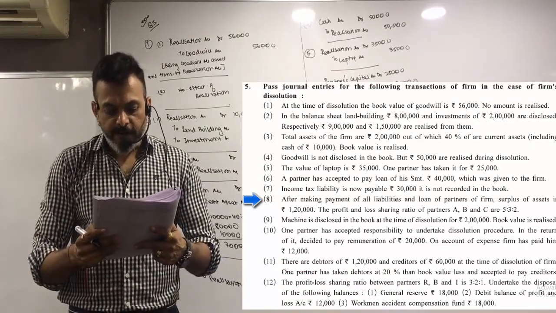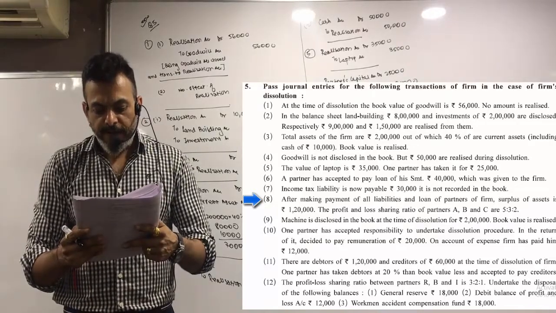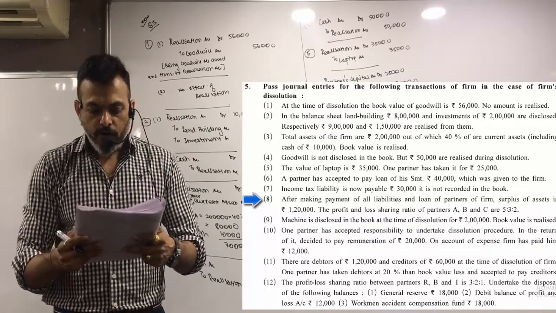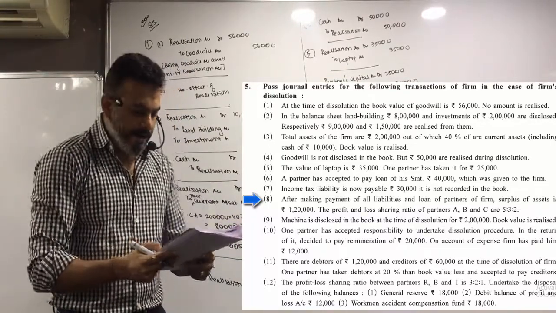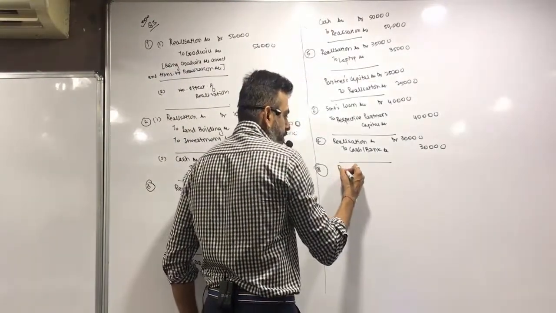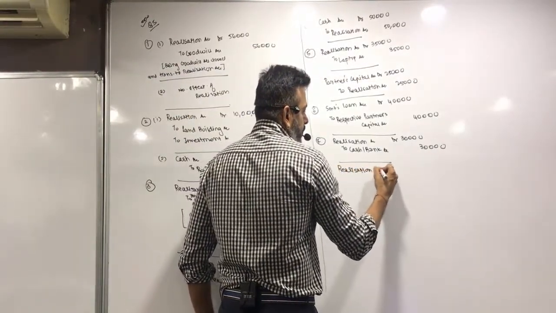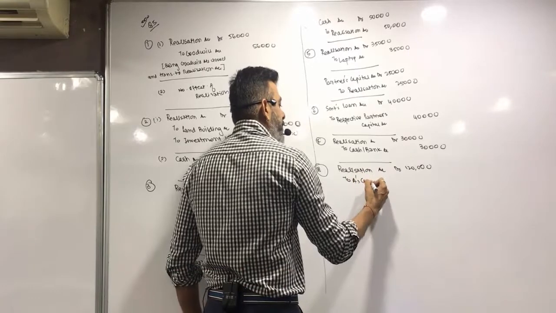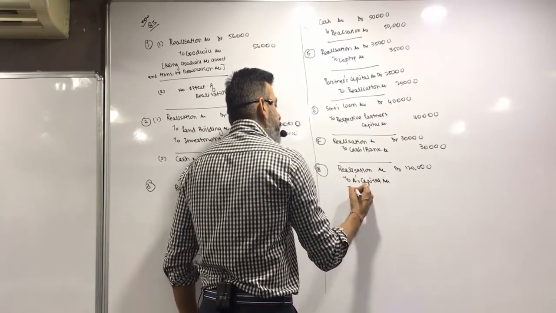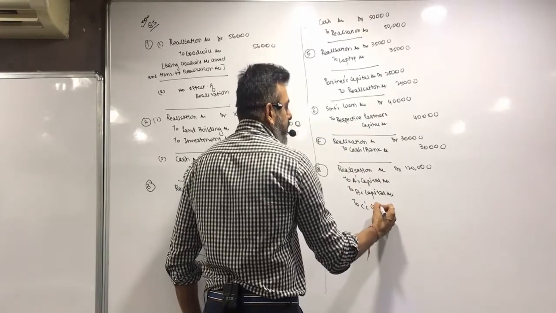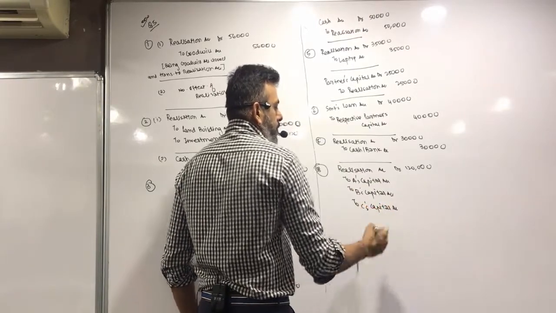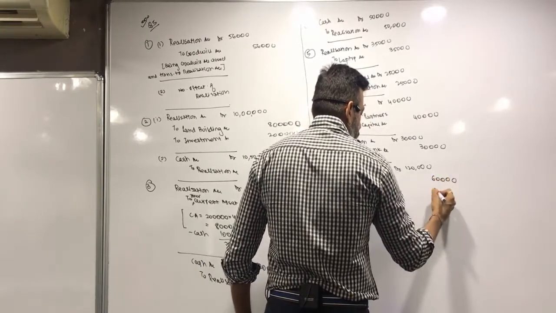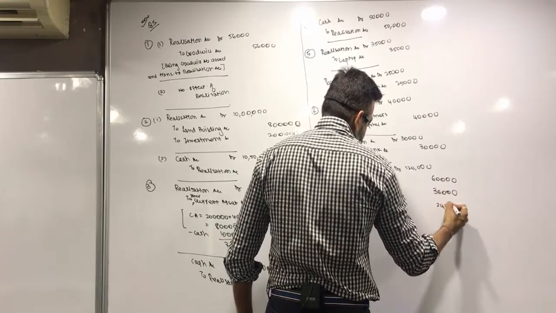8. After making payment of all liabilities and loan of partners of the firm, surplus of assets is 1,20,000. The profit and loss sharing ratio of partners A, B, C is 5:3:2. So realization account will be debited and partners capital account will be credited. Realization account debit 1,20,000 to A's capital account, to B's capital account, to C's capital account. 5:3:2. So 60,000, 36,000 and 24,000.